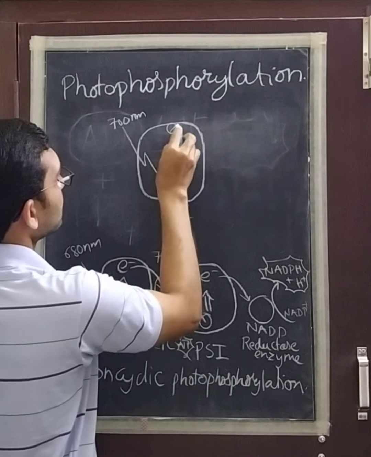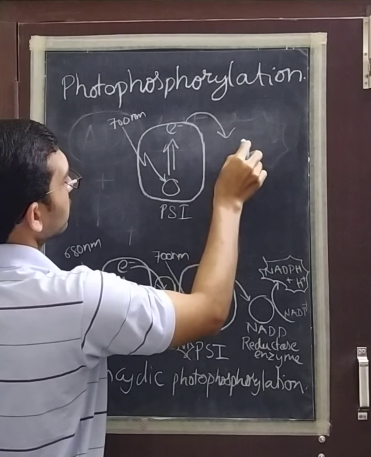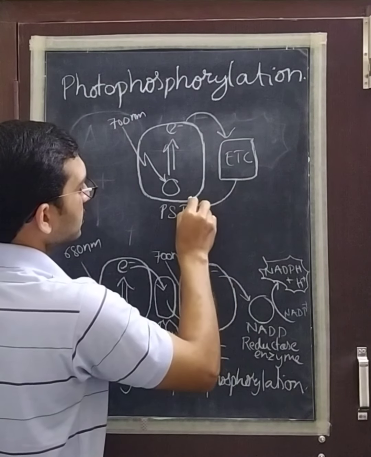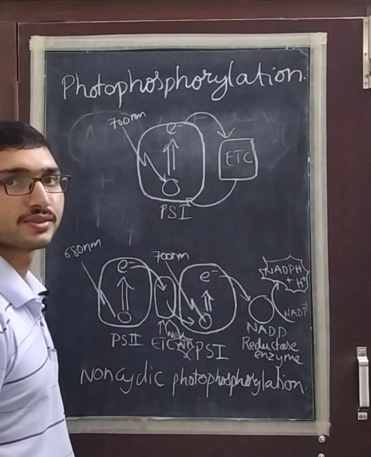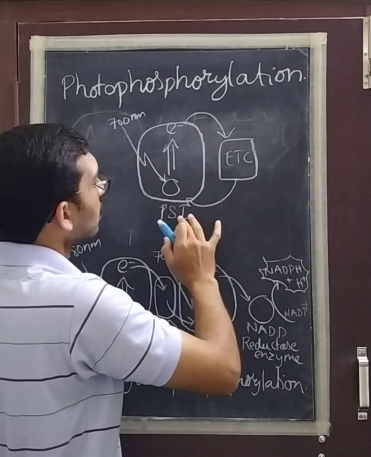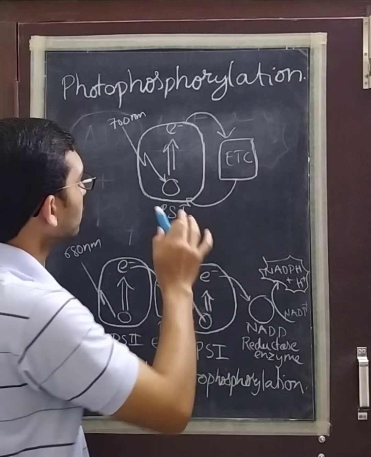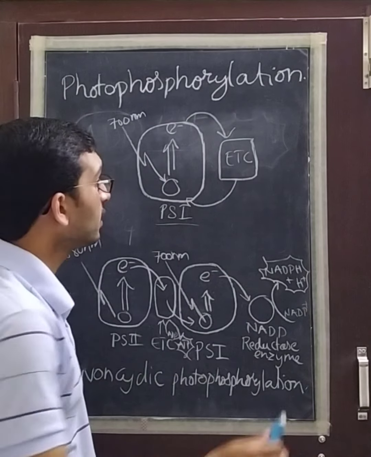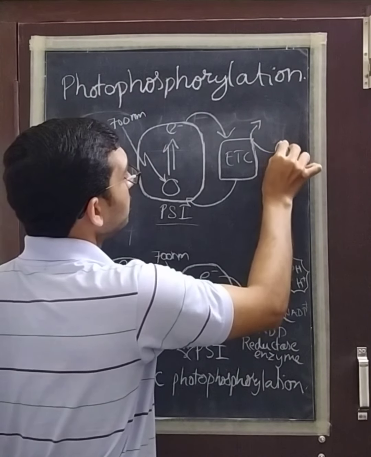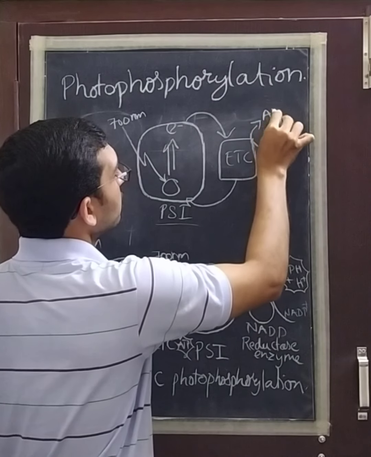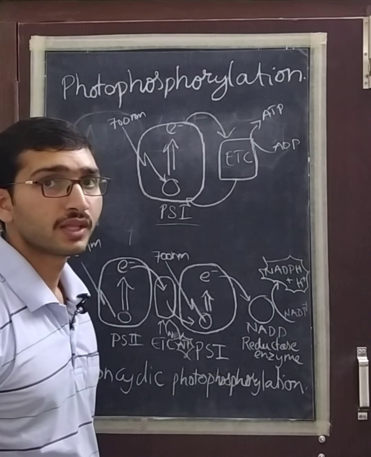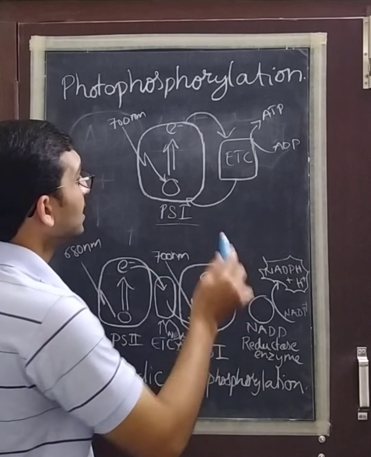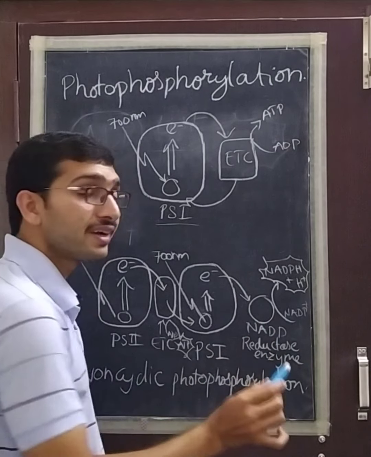The electrons are excited and transferred to the electron transport chain, and again sent back to the photosystem 1 complex. So the electrons are cycled around the photosystem. Here ADP will be converted to ATP, and there is no formation of NADPH. Why? Because it is lacking NADP reductase.